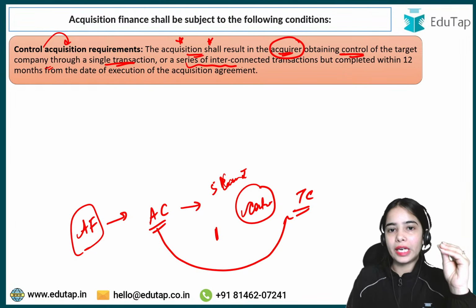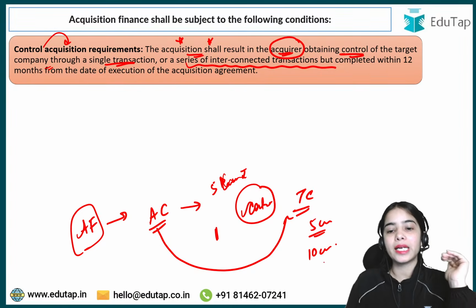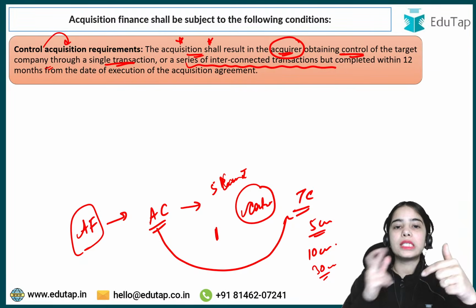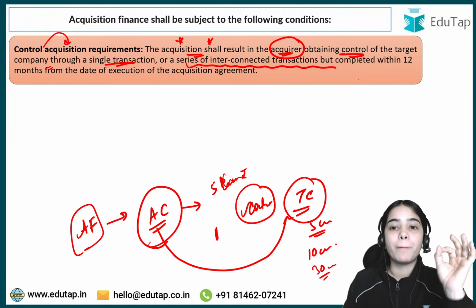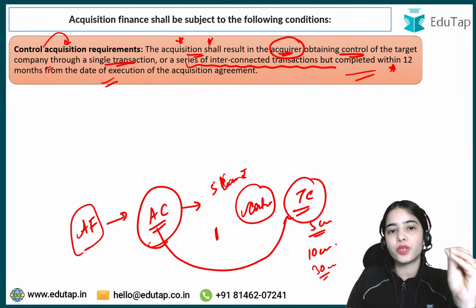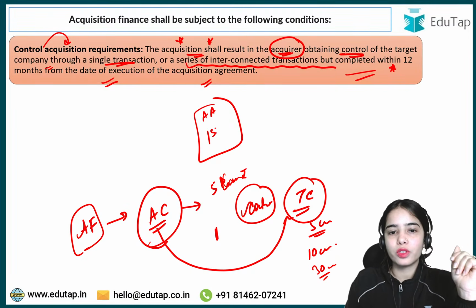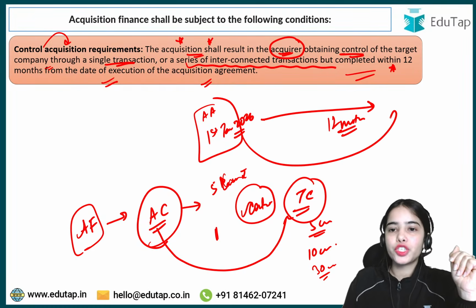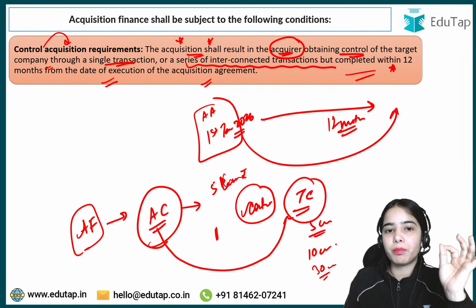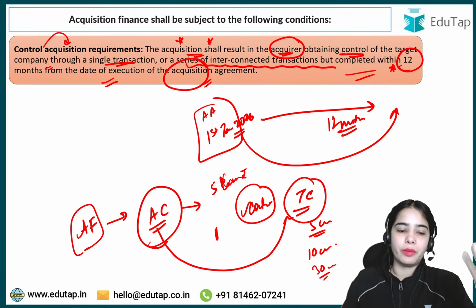Or a series of interconnected transactions can happen, where 5 crore rupees is given in the first leg, 10 crore rupees in the second leg, and 30 crore rupees in the third leg, through which the acquiring company is taking control of the target company. But this kind of acquisition should be completed within 12 months from the date of execution of the acquisition agreement. That means if the acquisition agreement has been formed on 1st of January 2026, by the end of the 12 months the acquisition should be completed. The acquisition should be completed within 12 months of signing the agreement. That is the basic idea.